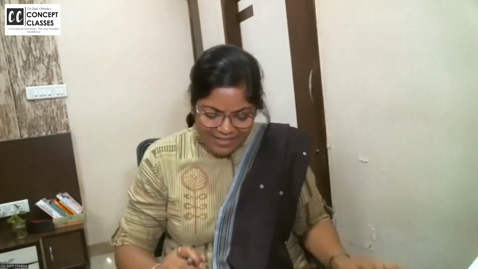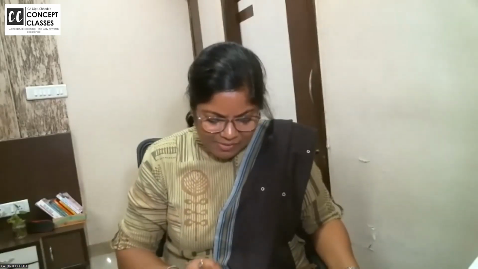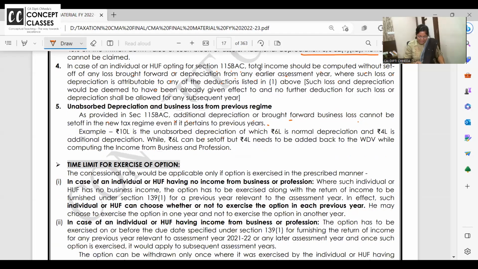Now, ma'am, but unabsorbed depreciation brought forward is 3 lakh because of the normal depreciation, 2 lakh because of additional. 2 lakhs will lapse. Now you will not get that set off. Clear? I'll give one more example also, and that will make it more clear. See this. 10 lakh is unabsorbed depreciation, of which 6 lakh is normal depreciation and 4 lakh is additional depreciation. 6 lakhs can be set off. 4 lakhs to be added back to the WDV.